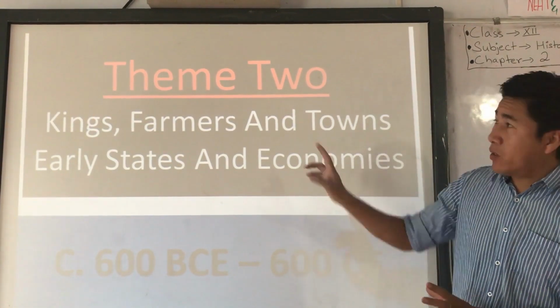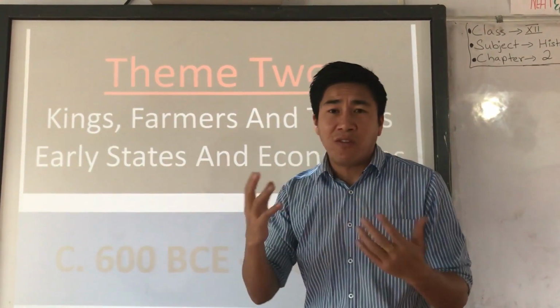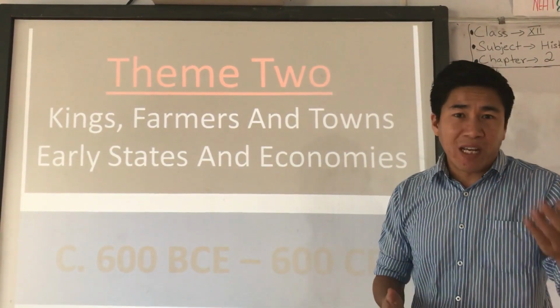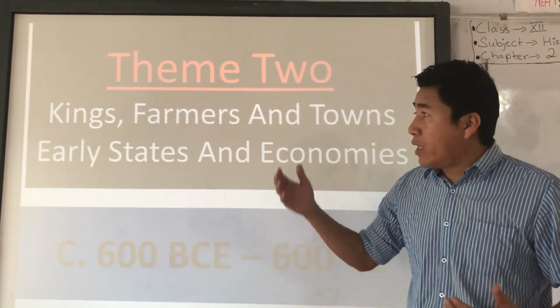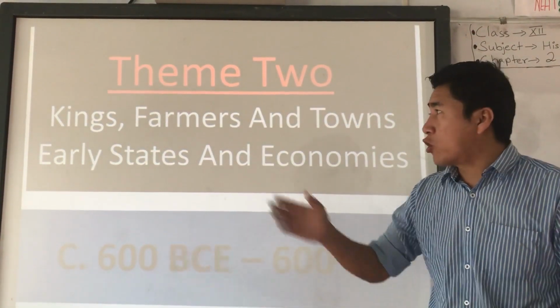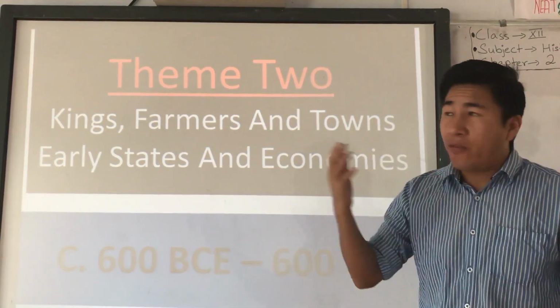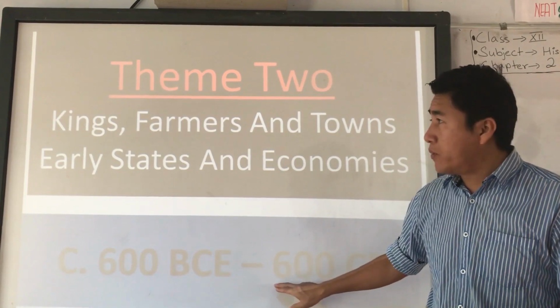Now in chapter number 2 that we have already discussed, we discussed different kinds of kings of ancient India, like Ashoka, Gupta, Mauryan kings, right? Then we also studied different kinds of agricultural activities, farming activities, and the development of agricultural production in ancient India during this period.